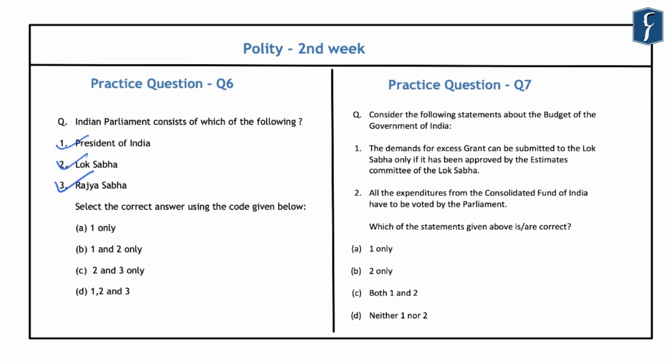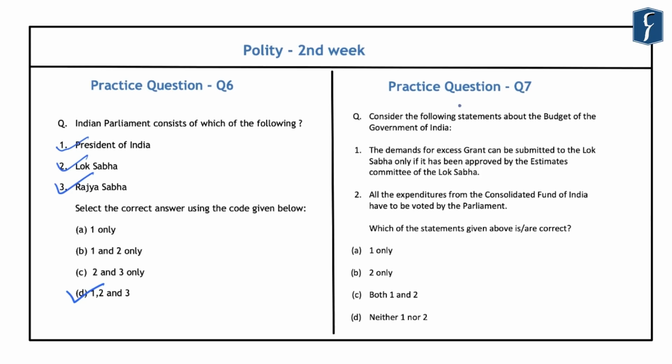Now, in contrast to this, the American president is not an integral part of the legislature. And in the case of the United States of America, the legislature, which is known as the Congress, consists of the Senate, which is the upper house, and the House of Representatives, that is the lower house. And in that case, the president is not an integral part of the legislature of the United States of America or the Congress of the USA. And thus the correct answer that comes out here is D, that is 1, 2 and 3.